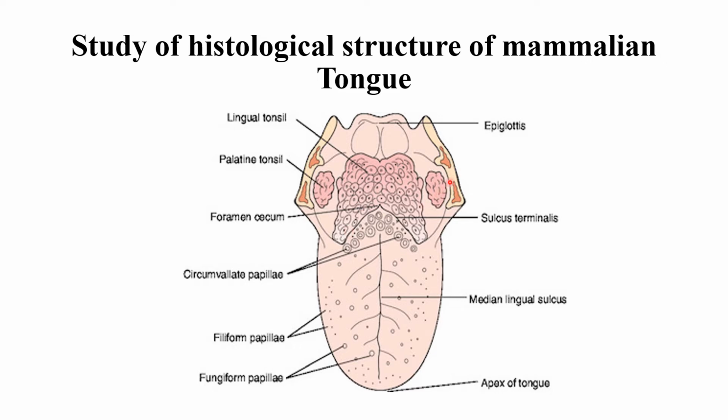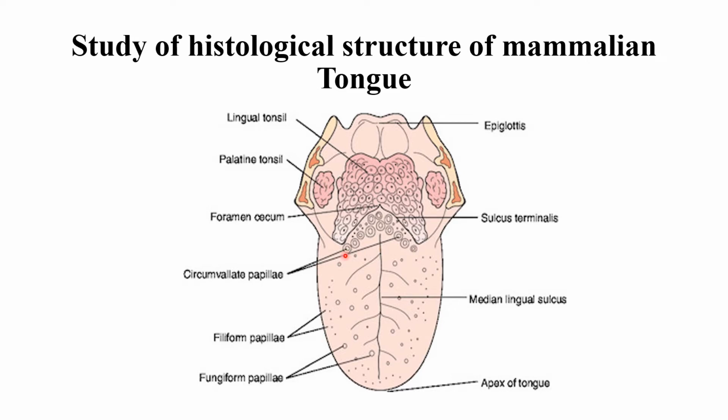The posterior part is majorly the tonsil region, which has some immune function, and the anterior part is majorly composed of the papillae, which in turn comprise taste buds, which help in appreciation of the taste of the food that is being engulfed.